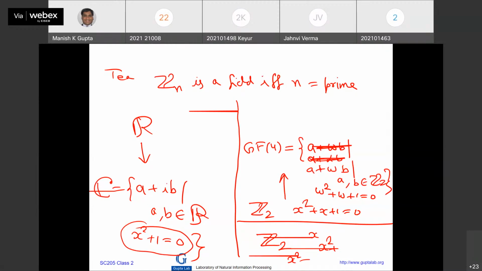Right? We look at a base equation, and see if it has no root in the base field. And suppose omega is a root which is outside the field. Just like here, we have done the same thing. Just like here, i is the root of this equation. I attach A plus iB and like this. Same thing I have done, A plus omega B, where A and B are in Z2, and omega is the root of this equation.